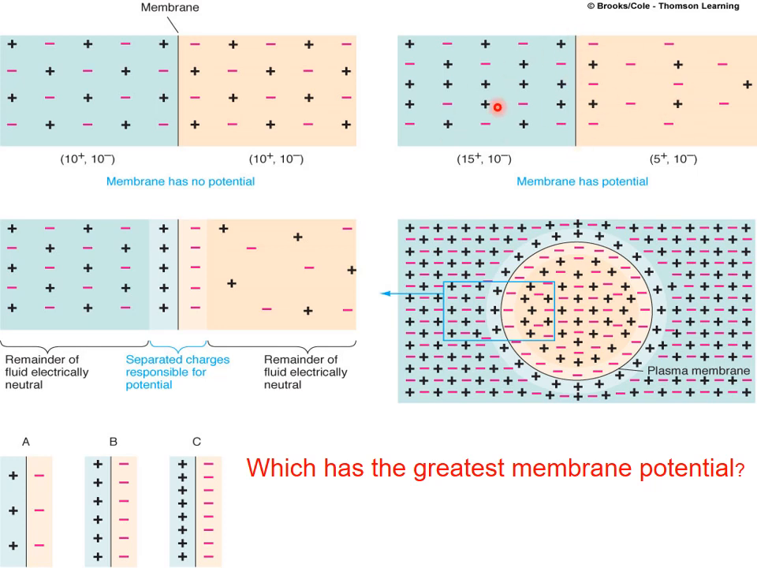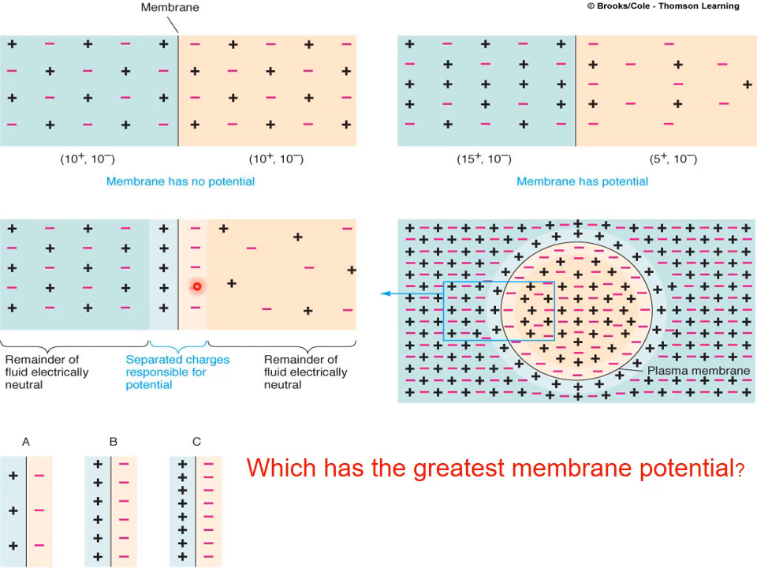So will this membrane have a membrane potential? No. According to our definition, there is no difference in the number of cations and anions across the membrane, in the ECF and ICF. There is no relative difference in the number of positive and negative ions. They are equal. So we say that this membrane has no membrane potential. It has zero potential.